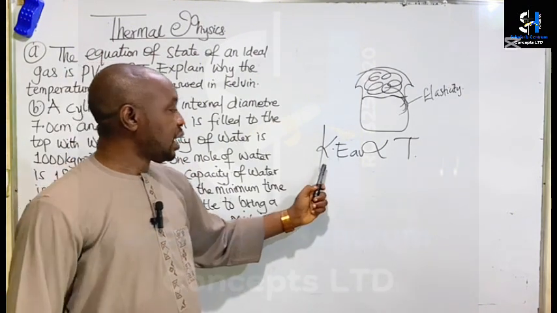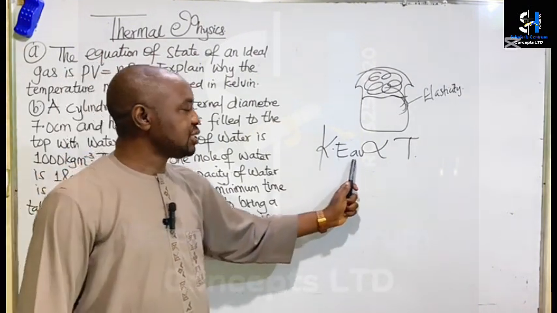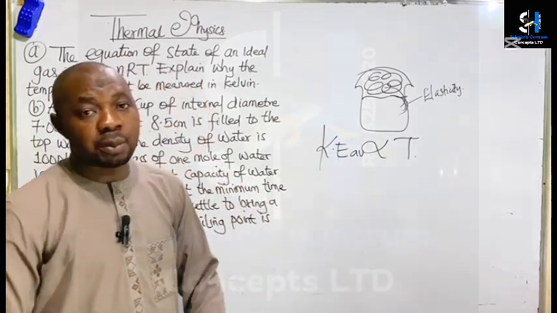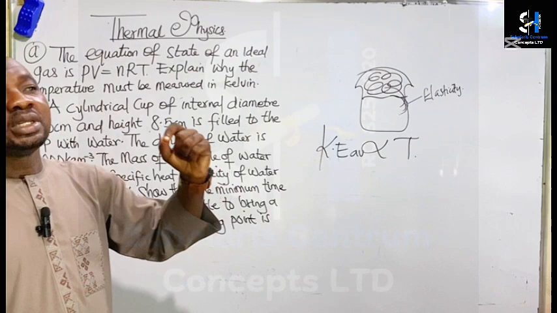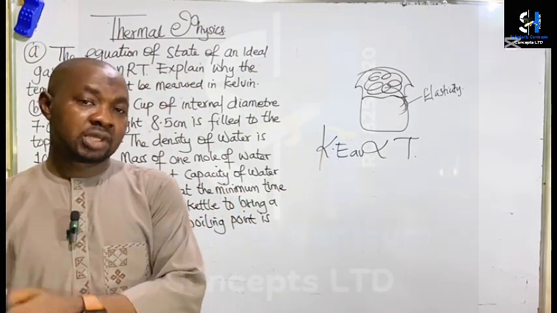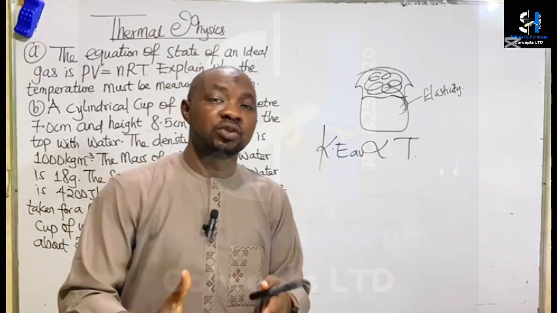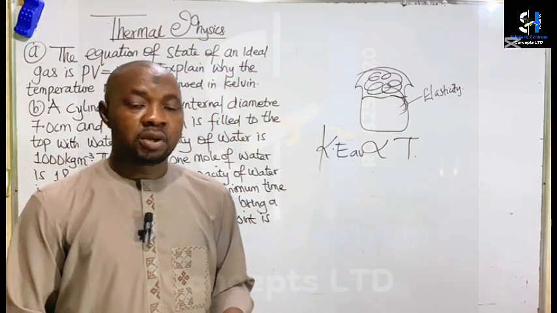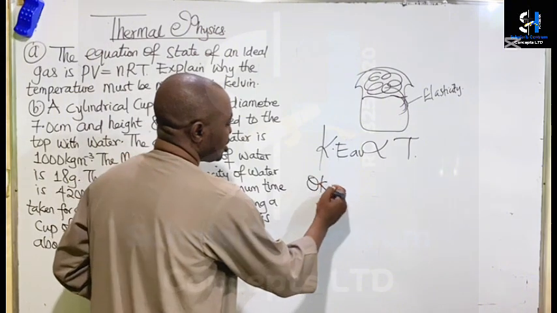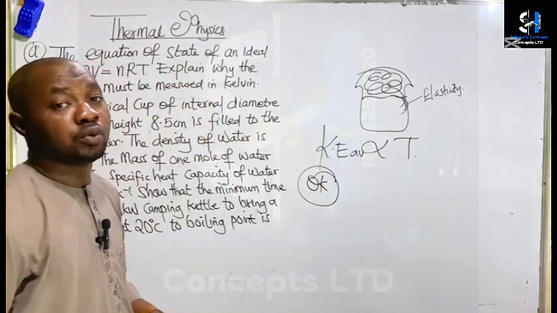And that is because the average kinetic energy of the molecules of gas is proportional to its absolute temperature. So the Kelvin scale is an absolute temperature scale. That is the one we call the thermodynamic temperature scale, because it starts at 0 Kelvin. The 0 Kelvin represents absolute zero.